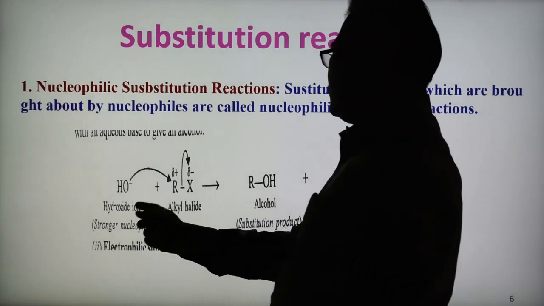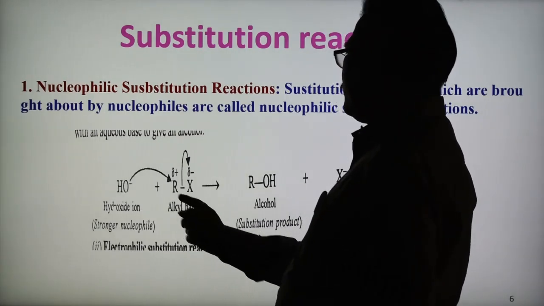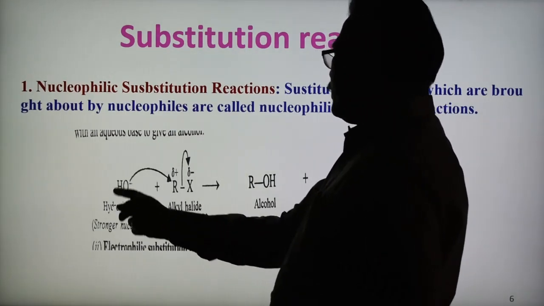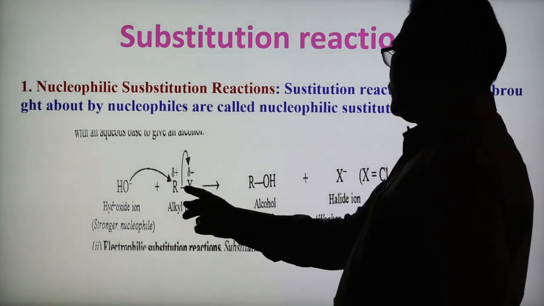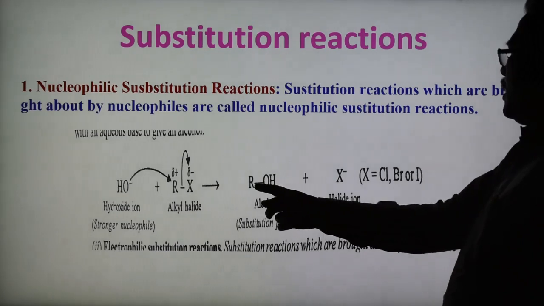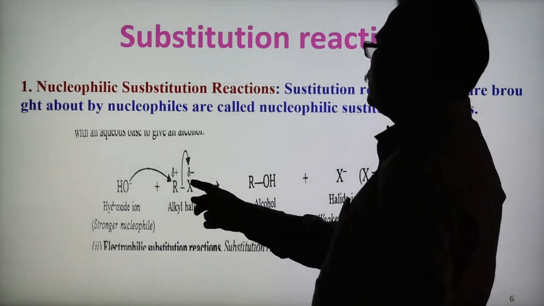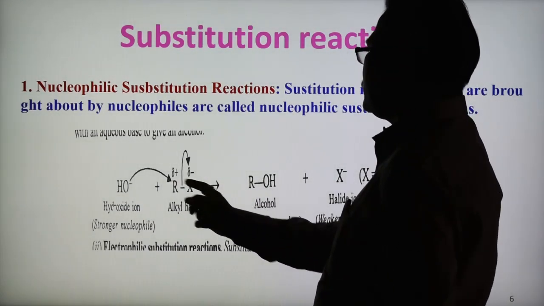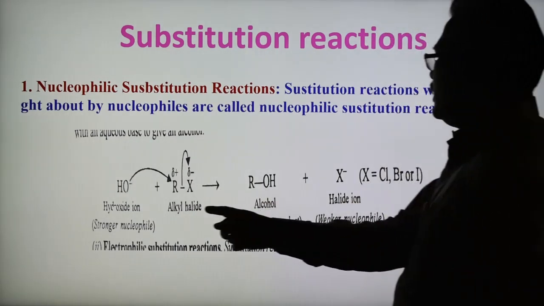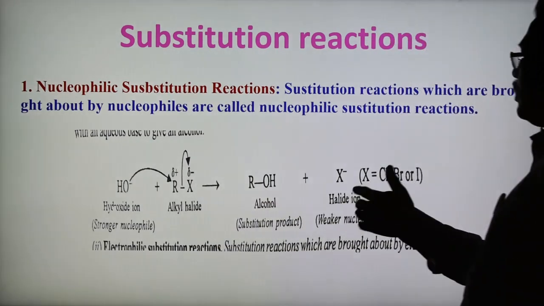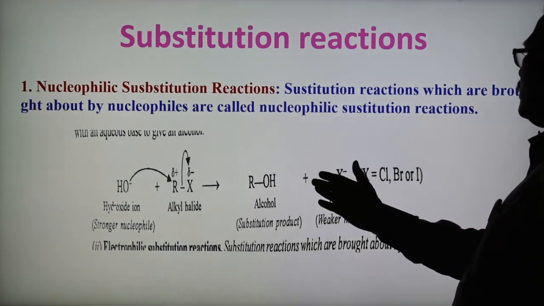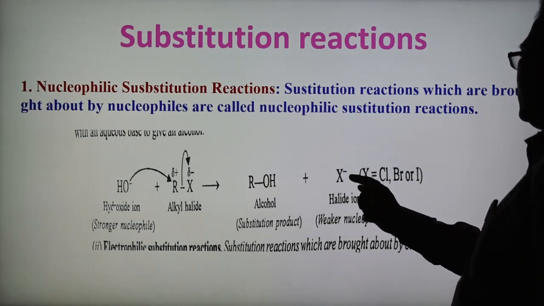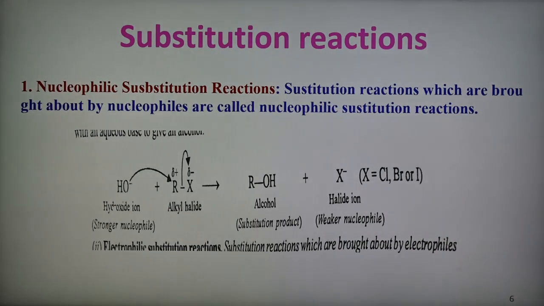In this case, this is the alkyl halide and this is the nucleophile, the hydroxide ion, a stronger nucleophile, and it attacks here, forming ROH. So this is substitution. In place of X, this OH is substituted, and the alkyl halide is now converted into alcohol. This is the substitution product, and the other product is the leaving group X minus, a halide, that is chloride, bromide, iodide, like that.